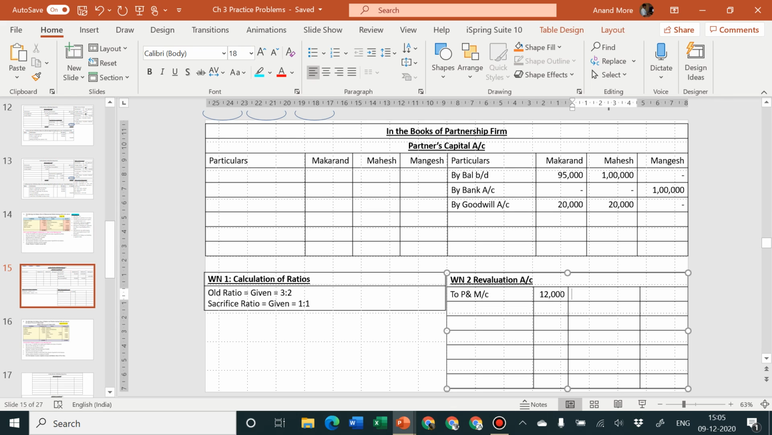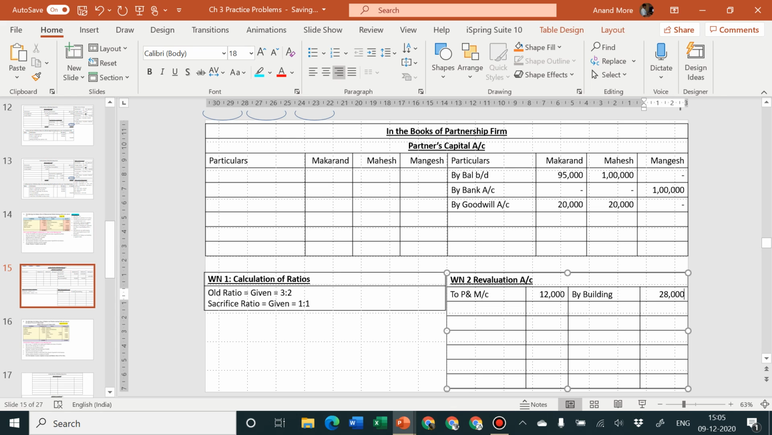So in the revaluation account, we are going to consider on the credit side, by building. And what is the amount? Amount is equal to 1 lakh minus 72,000 is equal to 28,000. Oh, I think I skipped one column. Okay, I hope now everybody is writing it properly. Very good. What is the second effect of this 28,000? Yes, think in your mind.